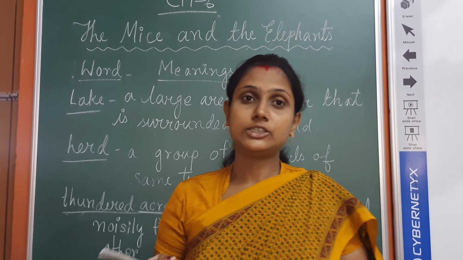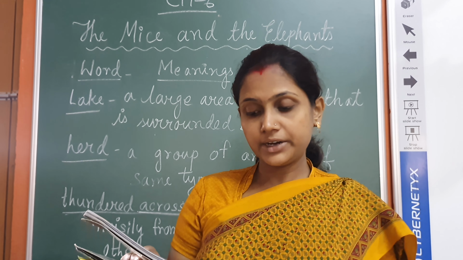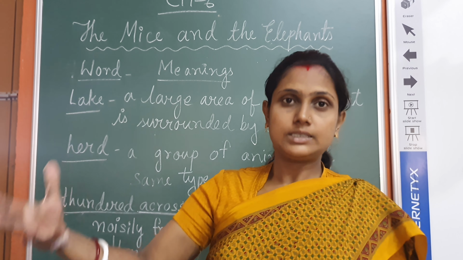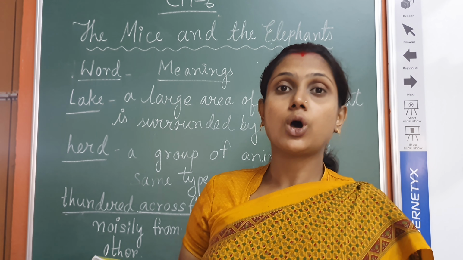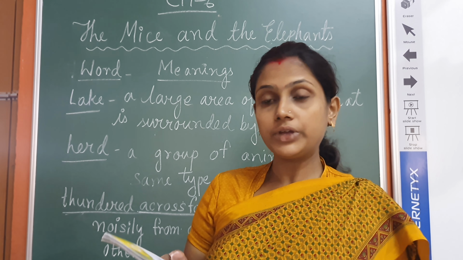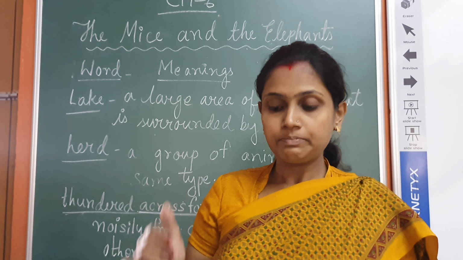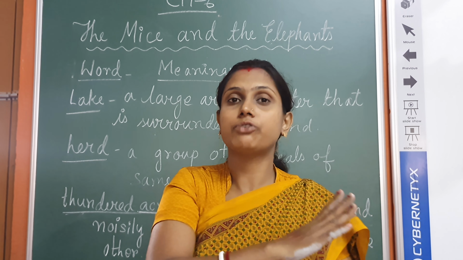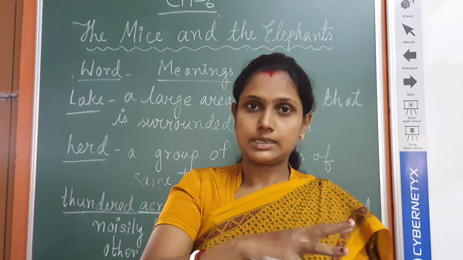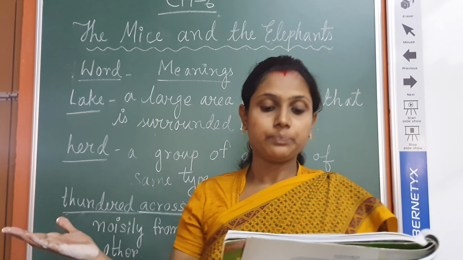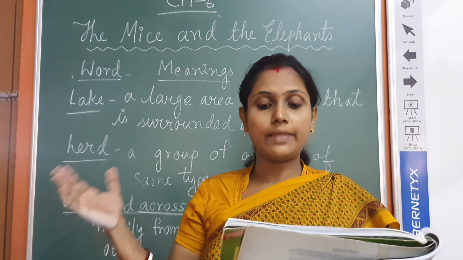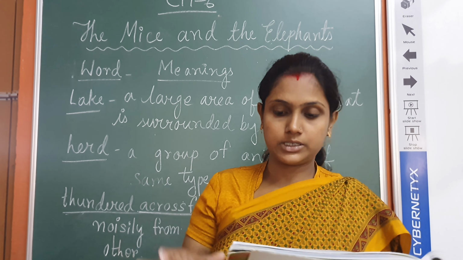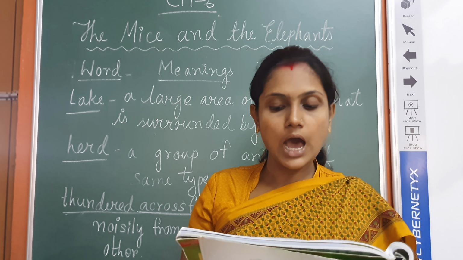Okay, so let's see in the book. Long ago, near a lake, in a thick forest, there lived lots of mice. So inside a thick forest, there lived lots of mice. Near a river, you know the river water, it is going like this. So on one side of the forest, in a thick forest, there were mice. On the other side of the forest, there was a river and there lived a herd of elephants, a group of elephants.